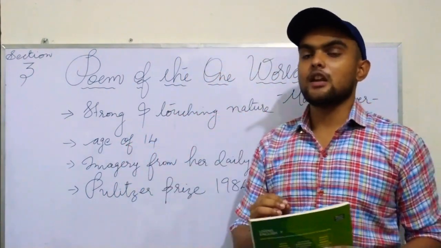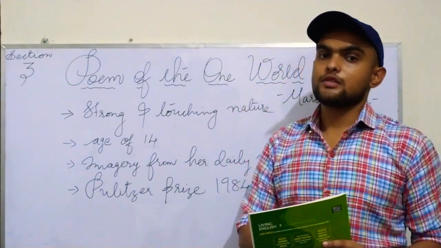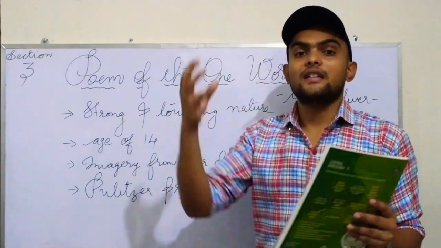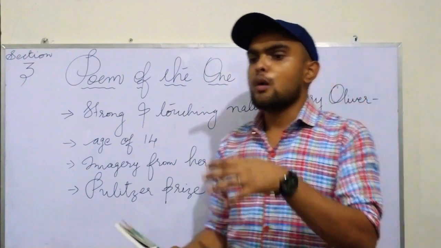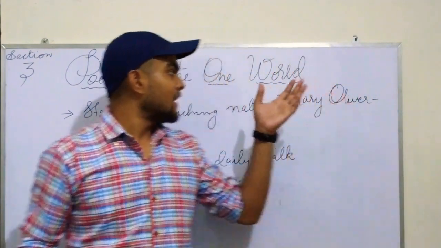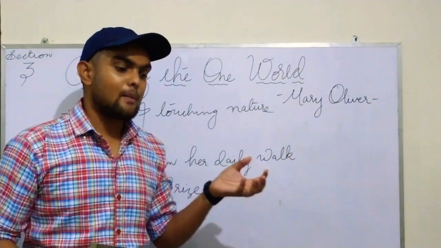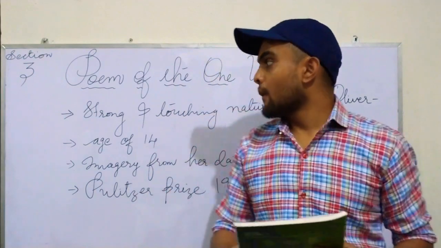Her first publication was when she was 28 years old. She was very enthusiastic about nature and the environment. She wrote mostly about nature, about the plants, about the universe, about the animals around. She wrote those types of poems.